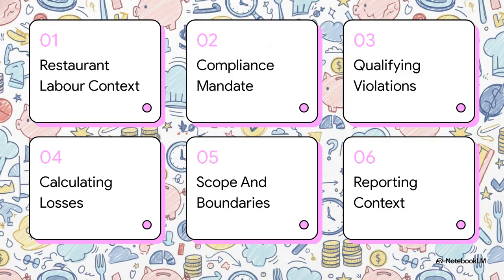Okay, here is our compliance roadmap for this explainer. 1. The restaurant labor landscape. 2. Defining the compliance mandate. 3. Identifying qualifying legal violations. 4. Calculating total monetary losses. 5. Defining scope and boundaries. And 6. Reporting context and corrections.